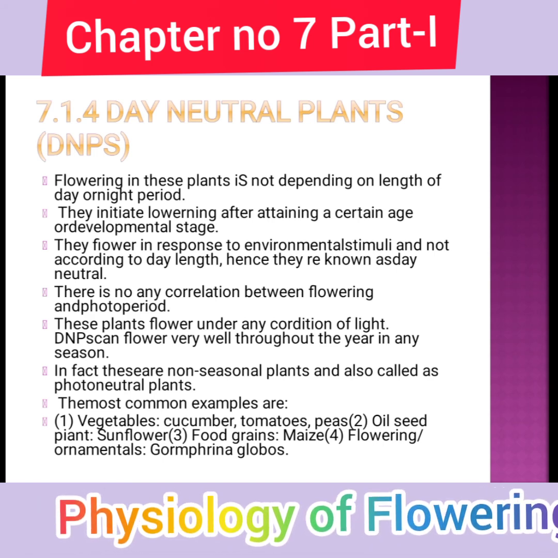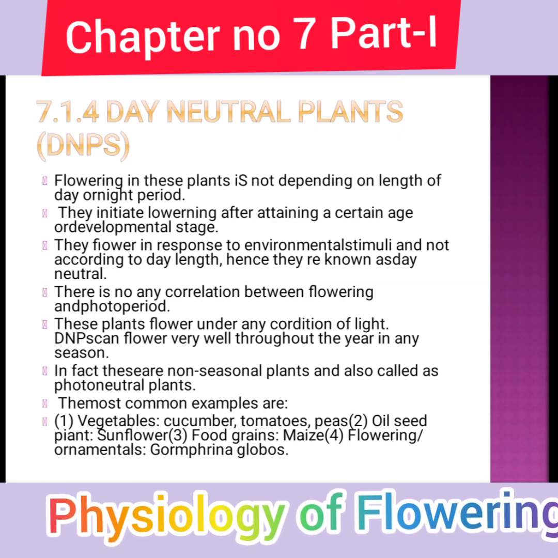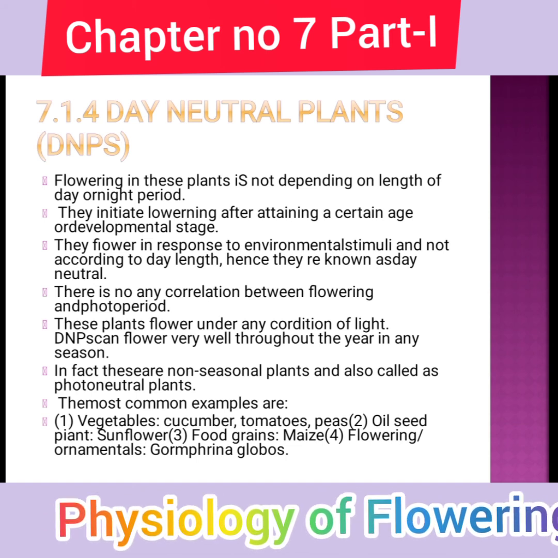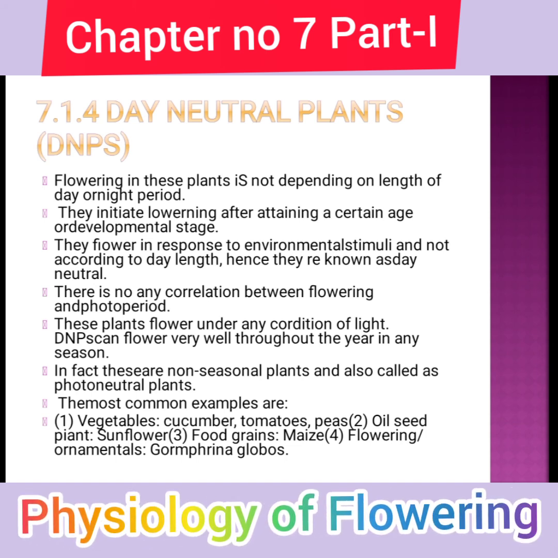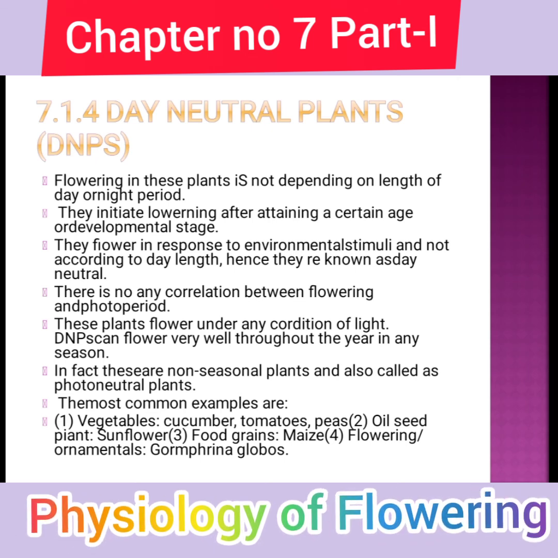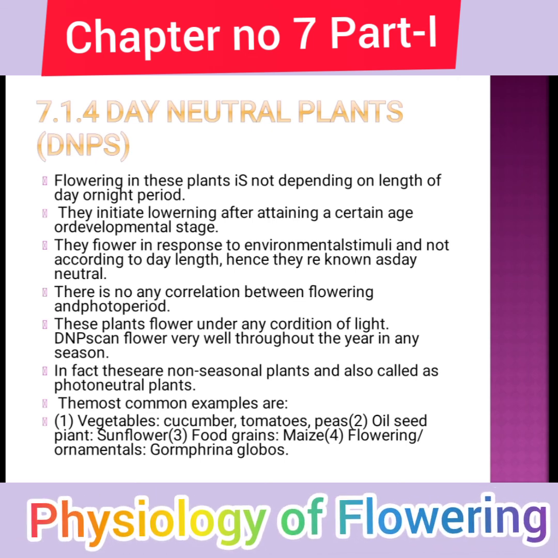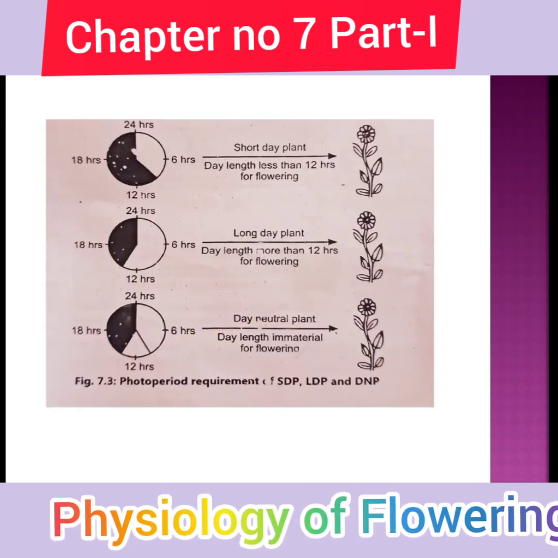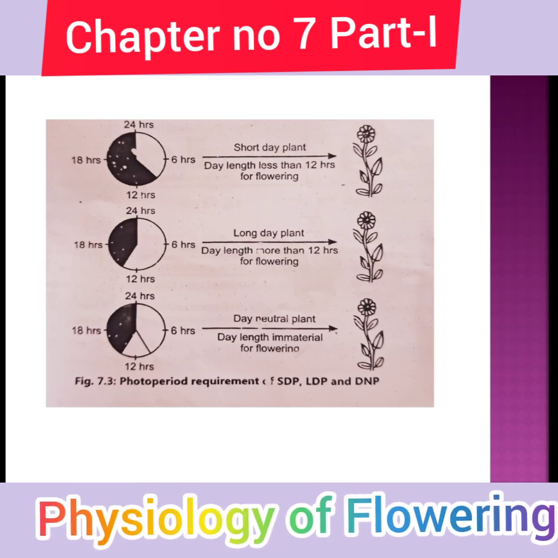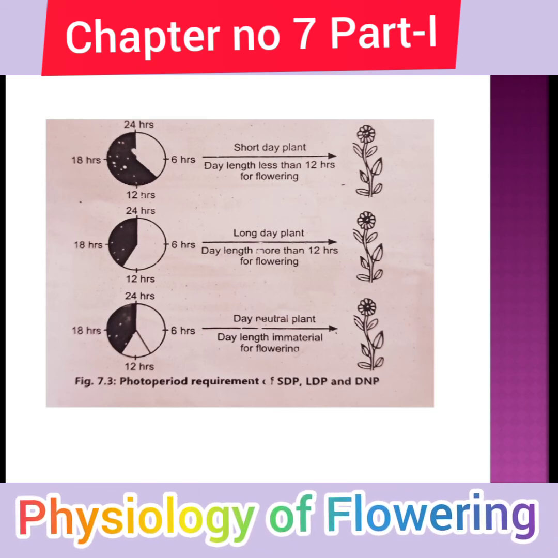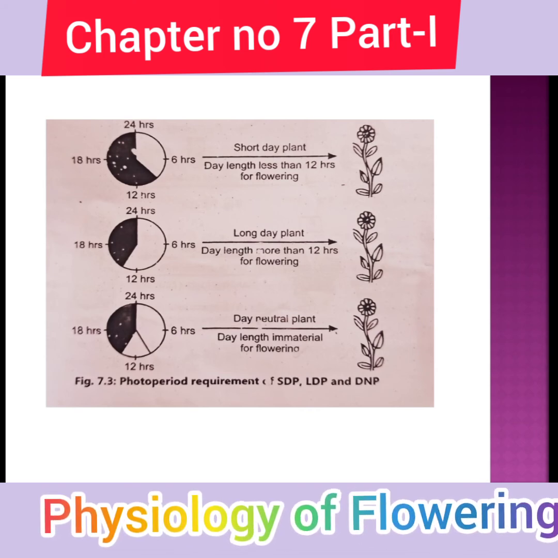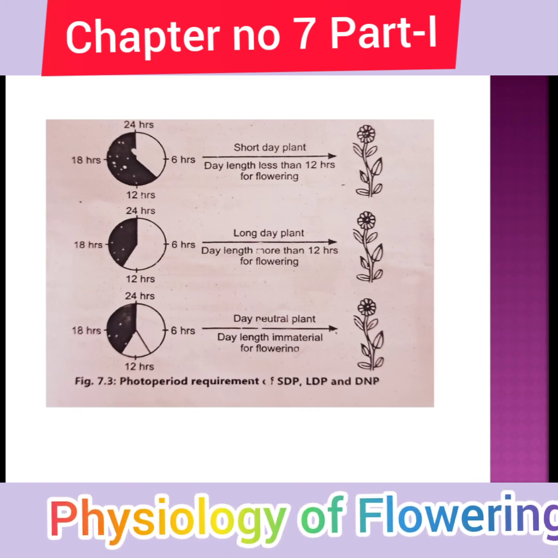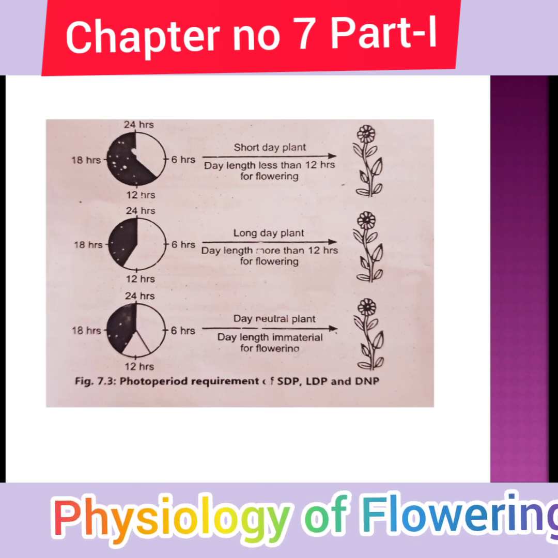Which are such plants? See, vegetables, cucumber, tomatoes, peas, oil seed, sunflower, maize, and the ornamental Gomphrena globosa, a short day plant, that has no relationship with the photoperiod. Let's see the times given, how much time is required for the production of a flower in a day neutral plant and the length of time immediate for flowering. Photoperiod requirement: SDP, LDP and DNP.